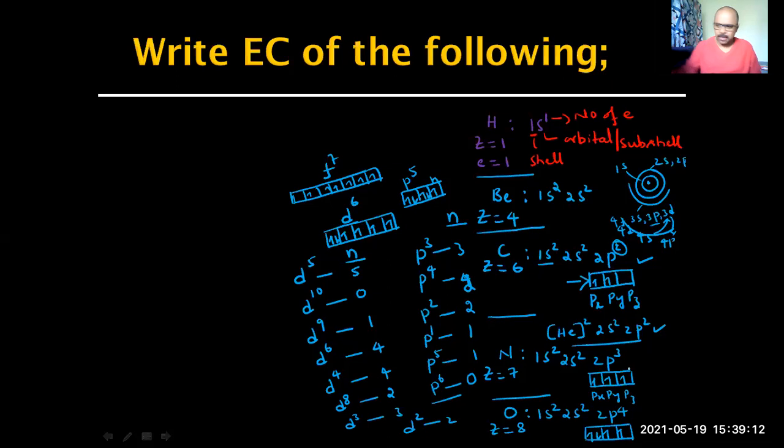We'll take some more elements for writing electronic configuration. Shall I remove this completely? Sir, what is the name of the orbitals in d and f? Okay, the name of the orbitals: this is the p orbital, and we have given px, py, pz. In case of d, let me use a different thing. I'll just reload this and make space for me.